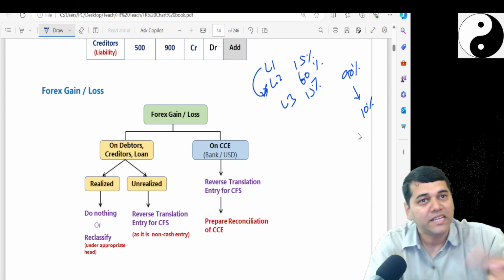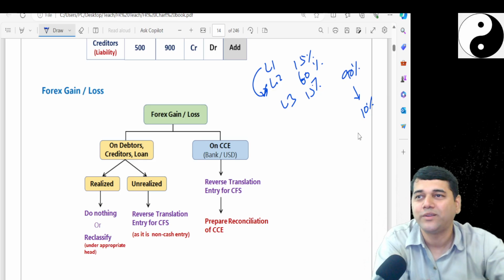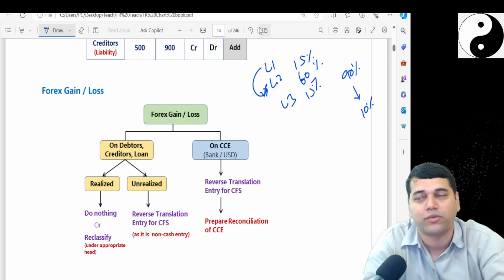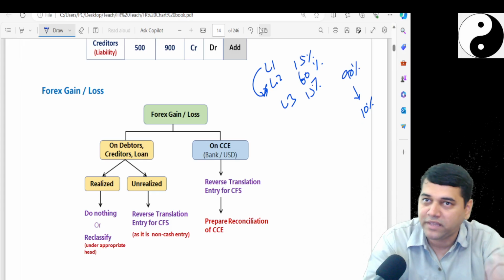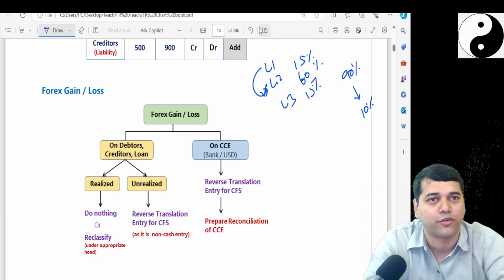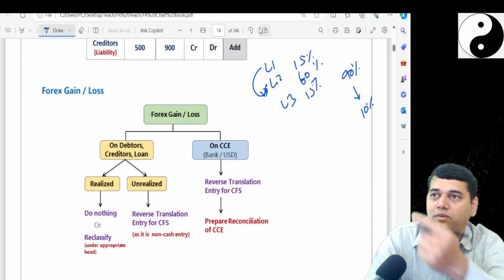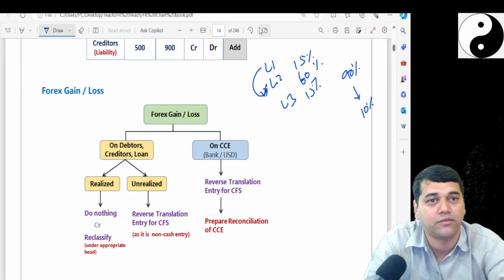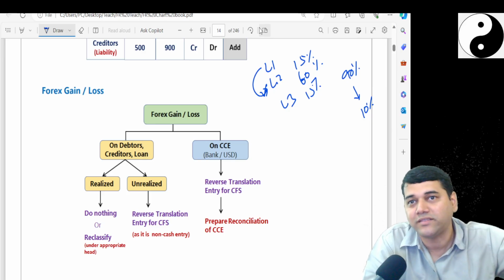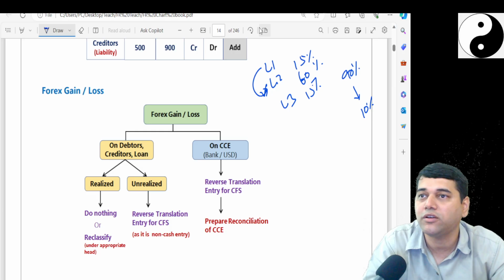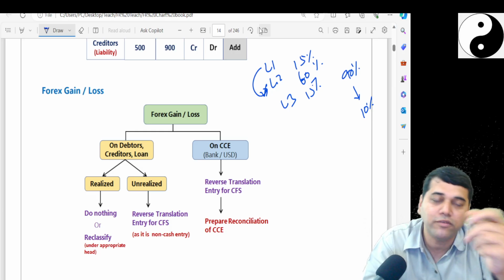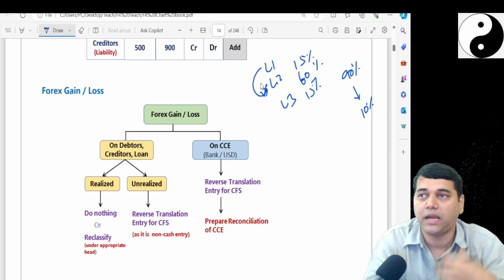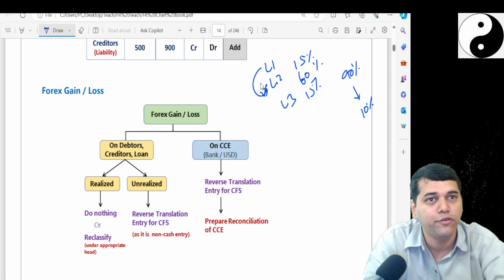Then rather than leaving any chapter, saying oh, this is not important, there is nothing like that. Everything is important, from the examination point of view and from the understanding point of view also. Because we have seen that Ind AS 37, till now, not even a single question has been asked. But to answer some other questions, Ind AS 37 knowledge is required. Otherwise the question will not be understood. That is why, analyze, advise. I am doing that, probably I will give you that at the end somewhere.